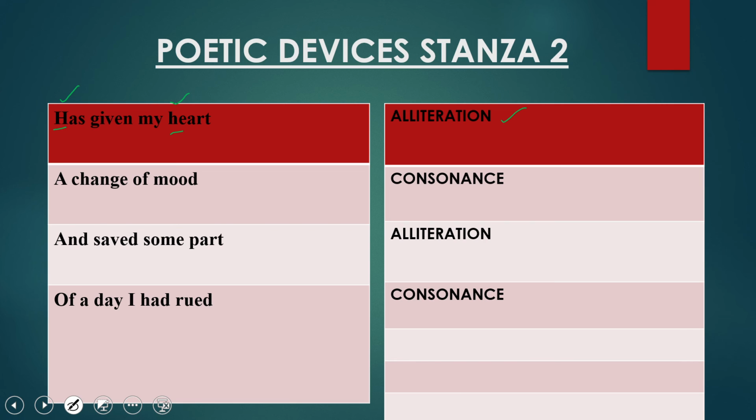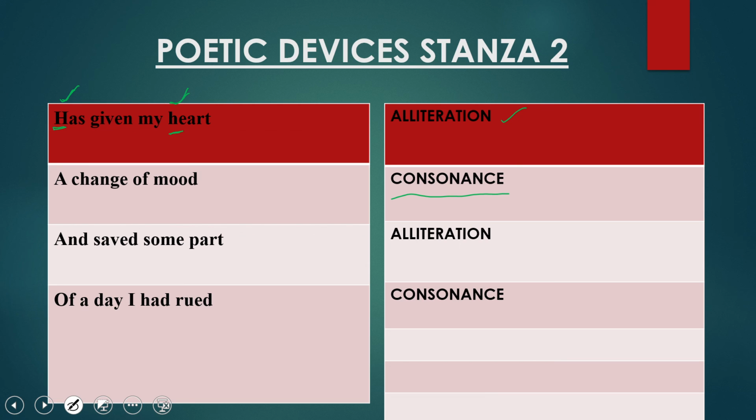Don't get confused between alliteration and consonance, dear children. In both the poetic devices, the consonant sounds repeat, but what happens in alliteration? In alliteration, the consonant sounds are repeated only in the beginning of the words. But in consonance, the consonant sound is repeated in the beginning, middle, or at the end of two or more